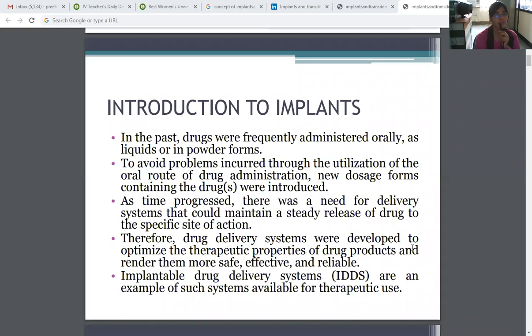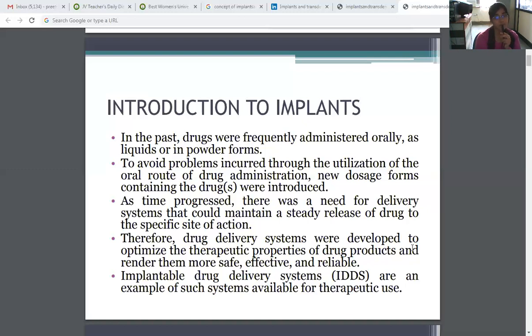In the past, drugs were frequently administered orally as liquid or in powder form to avoid problems incurred through the utilization of the oral route of drug administration. New dosage forms containing the drugs were introduced. As time progressed, there was a need for delivery systems that could maintain a steady release of drug to the specific site of action.